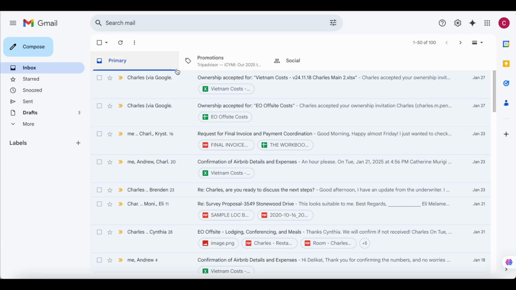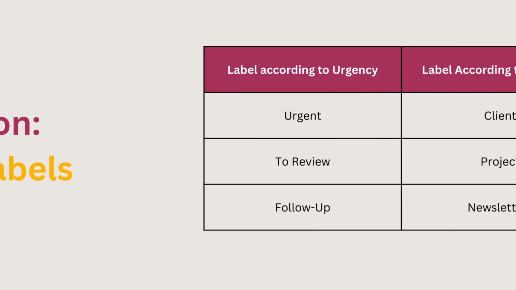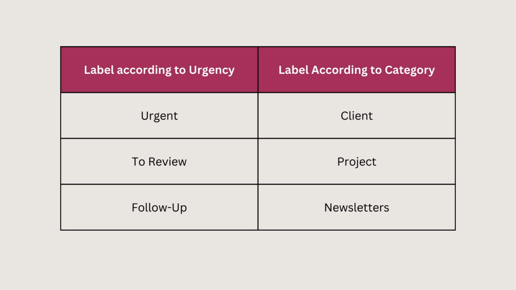So now let's get direct to email management. I'm going to start by showing you how to create and use labels. So when it comes to labeling, there are two ways in which you can name your labels. You can label according to urgency, and you can label according to category.